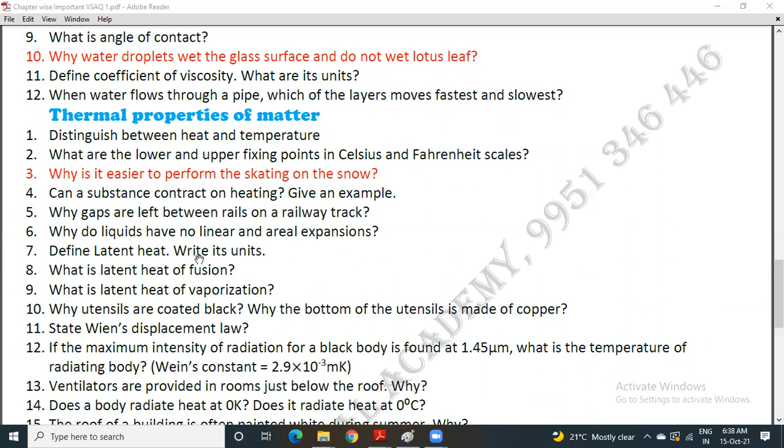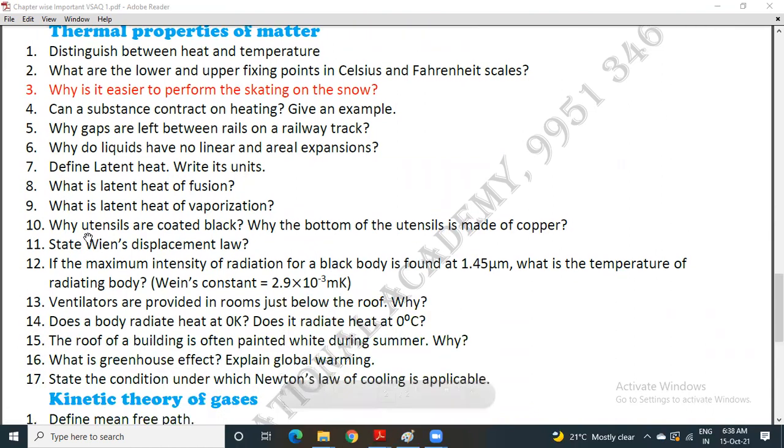7. Define latent heat, write its units. 8th. What is latent heat of fusion? 9th. What is latent heat of vaporization? 10th. Why are utensils coated black? Why is the bottom of utensils made of copper?